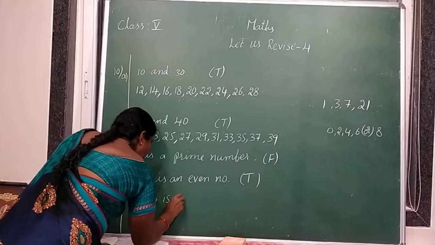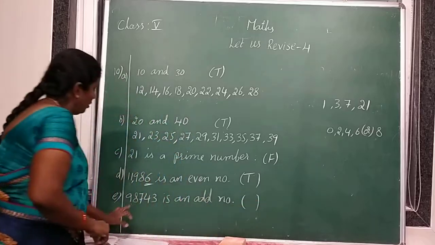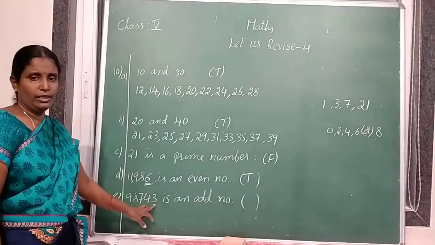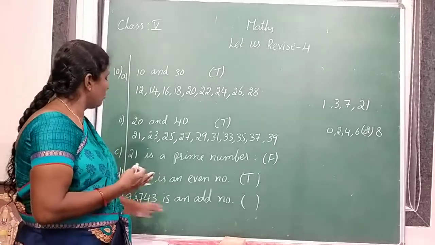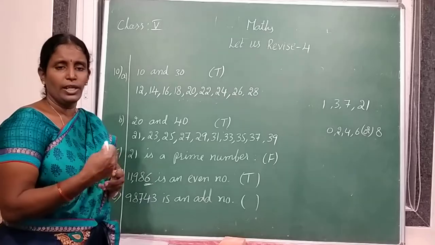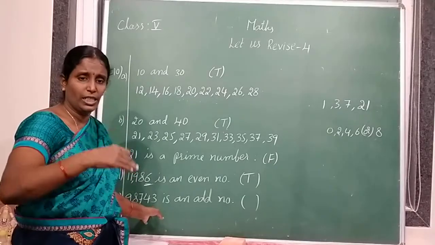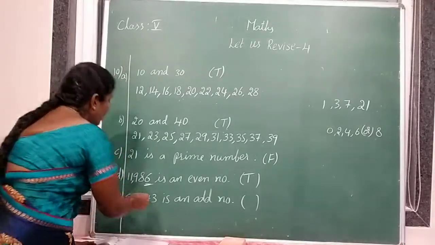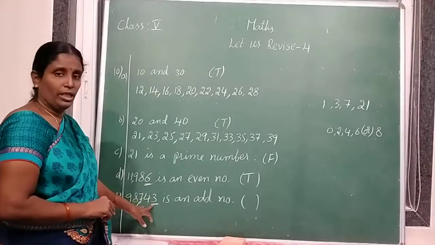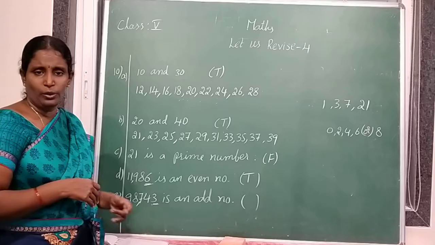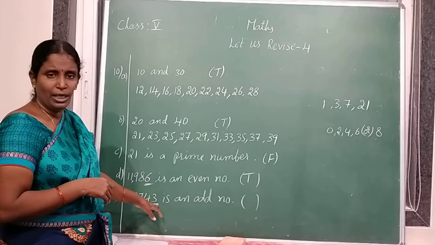Is an odd number. 98,743. So, which numbers are not divisible by 2? Those numbers are called odd numbers. This is a 5-digit number. Instead of going for division, we can check the ones place digit. What is the digit in ones place? 3. If 3 is in ones place, is it divisible by 2? No. Because of that, is it an even number or odd number?